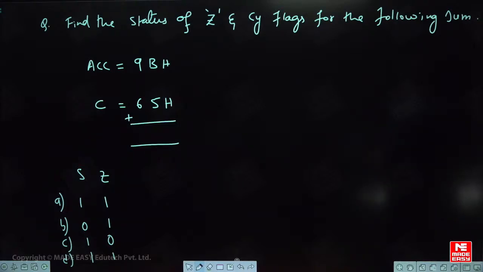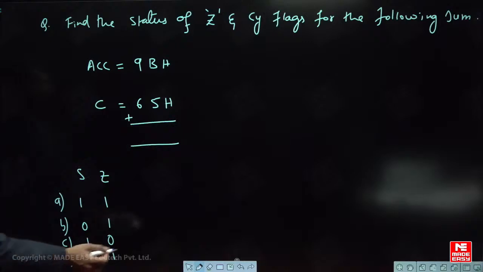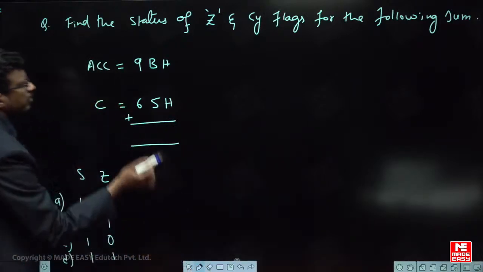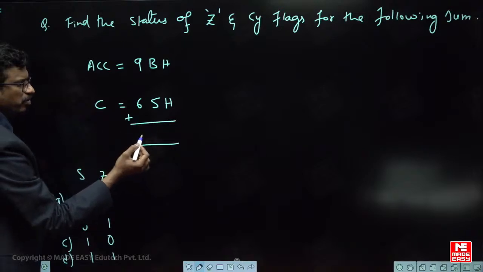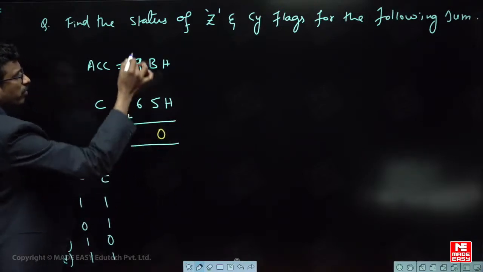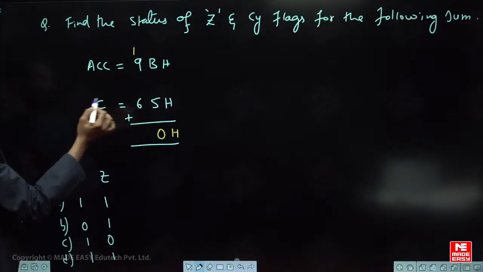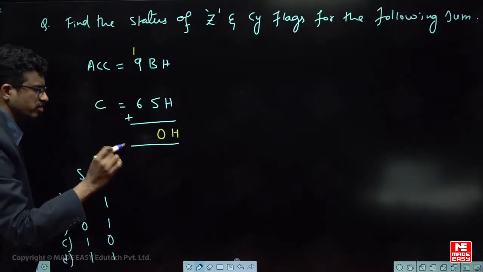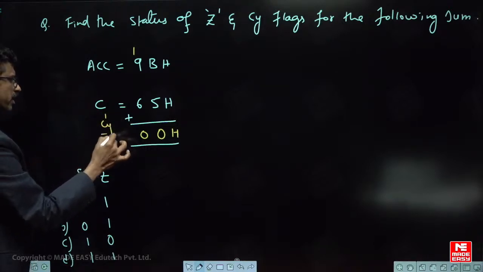Yes, okay, right. So very simple, very quickly let us solve this question. What is the answer? B means how much? 11. 11 plus 5, 16. 16 means in hexadecimal form how would you write? 10H. 0, 1 carry. Okay, that is 10H. Okay. Next 1 plus 9, 10. 10 plus 6, 16. 16 in hexadecimal form 10H. So means 10H 0, 1 is carry, so carry flag is 1, right?